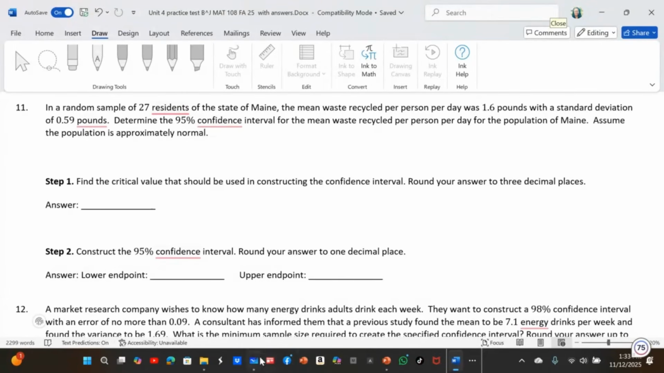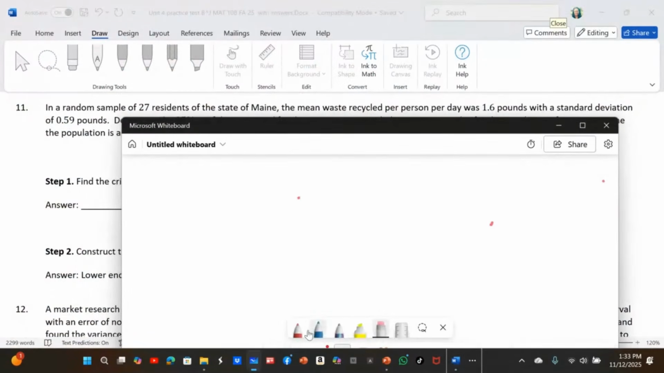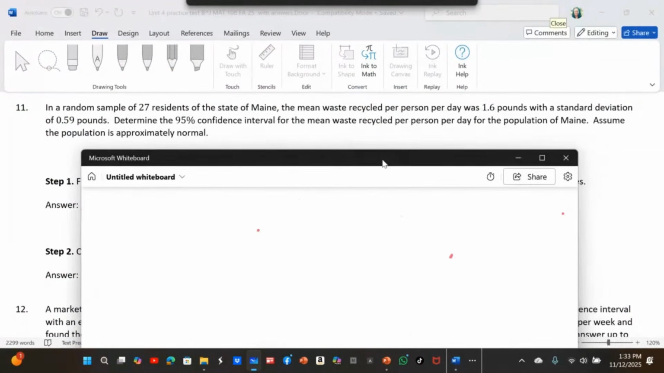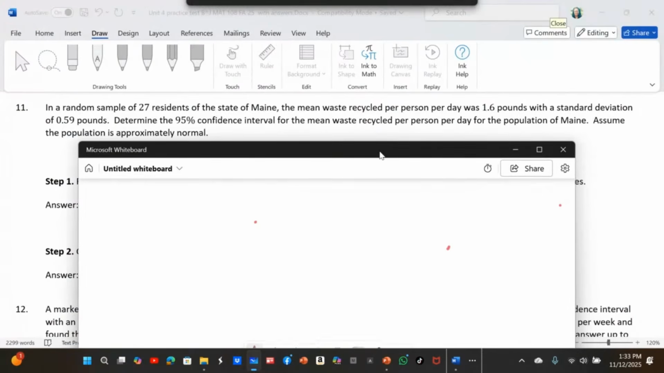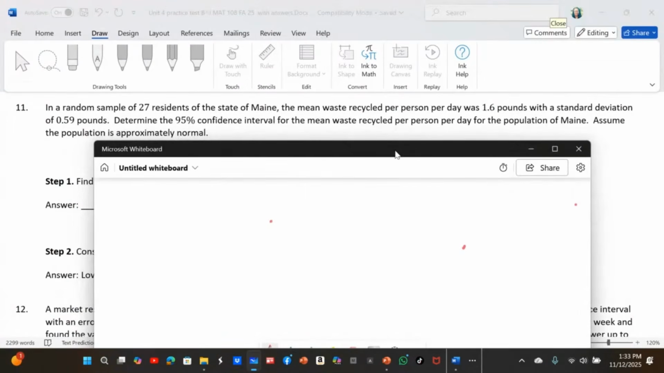So we need to list them. We already know what we are told to find: we are told to find a confidence interval. So what are the things that I need? What are the things given to me? I will start listing what I'm given. I'm given a random sample of 27.